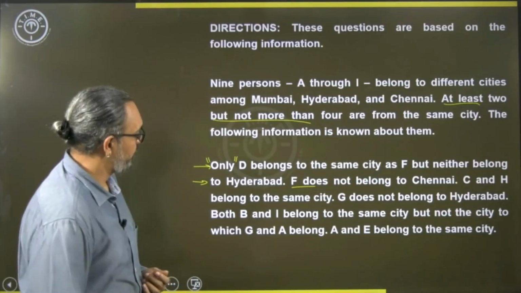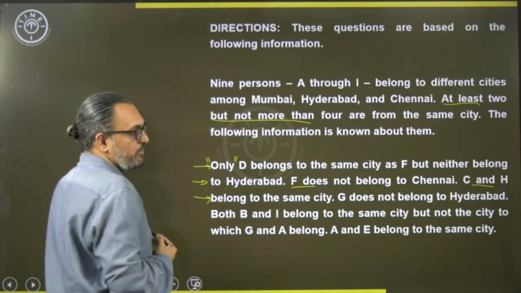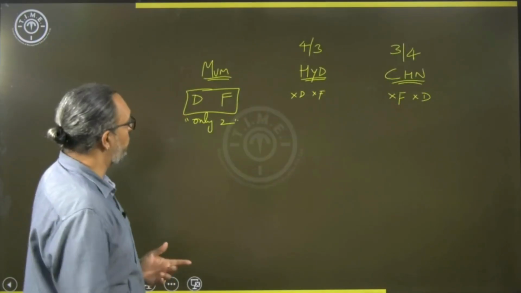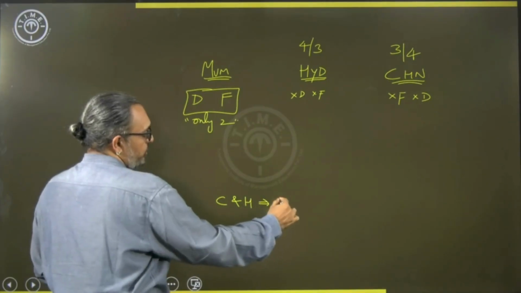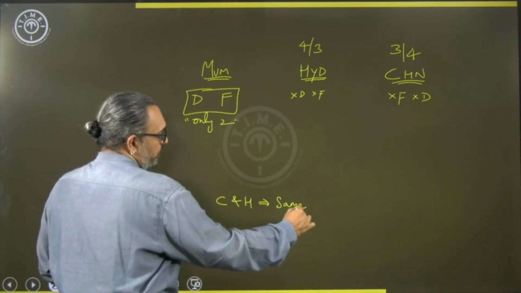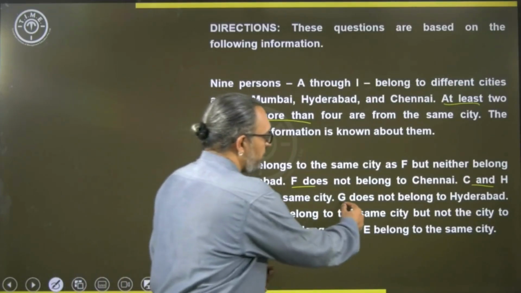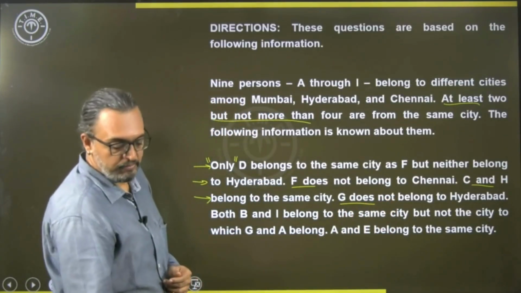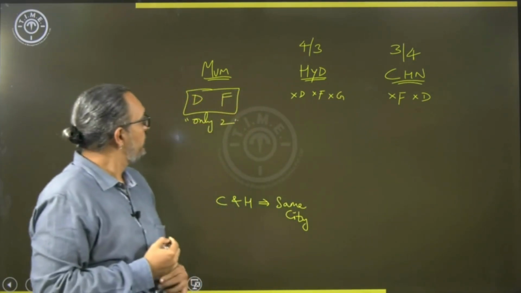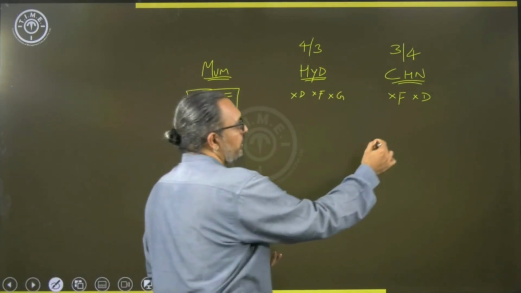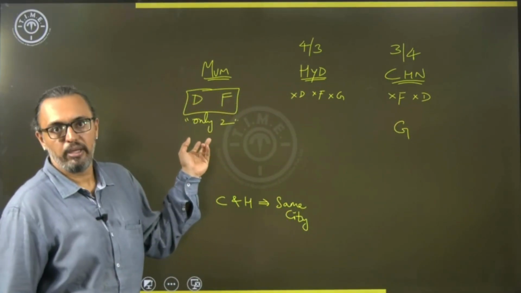Then C and H belong to the same city. So, I don't know which city is that for now. We will consider C and H belong to the same city. Then G does not belong to Hyderabad. So, G is ruled out in Hyderabad. Then obviously, if G is ruled out in Hyderabad, then the only city G belongs to is Chennai because no other person can be from Mumbai.